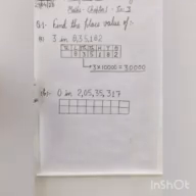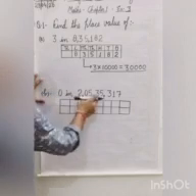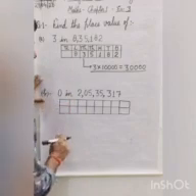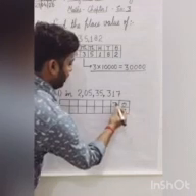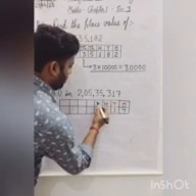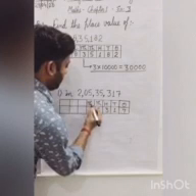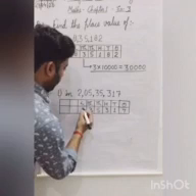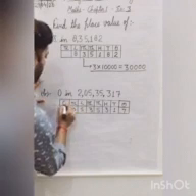Let us do one more question. We have to find the place value of 0 in this number. Again, we put the digits in their place value chart. Ones, 7; tens, 1; hundreds, 3; thousands, 5; ten thousands, 3; lakh, 5; 10 lakh, 0; and crore, 2.